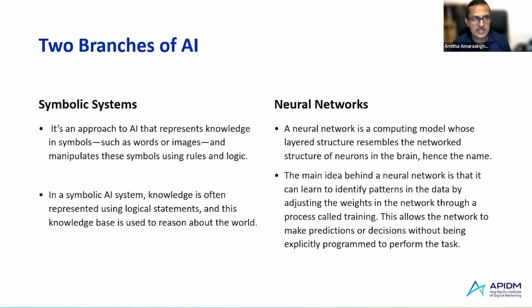Now, moving on, there are two branches of artificial intelligence. Let me explain them one by one. The first branch of artificial intelligence is symbolic systems. What are symbolic systems? They represent knowledge in symbols, such as words or images, and manipulate these symbols using rules and logic. In a symbolic AI system, knowledge is often represented using logical statements, which are used to reason about